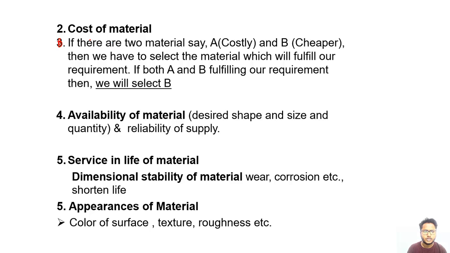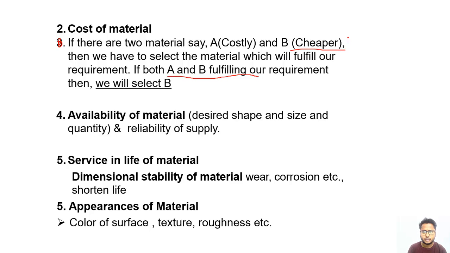The cost of the material will decide the selection of the material, because just take an example. If there are two materials, say first is A, which is very costly, and second is B, which is very cheap, then we have to select the material which will fulfill our requirement. So if both A and B fulfill our requirement, then we will select B, because B is cheaper.